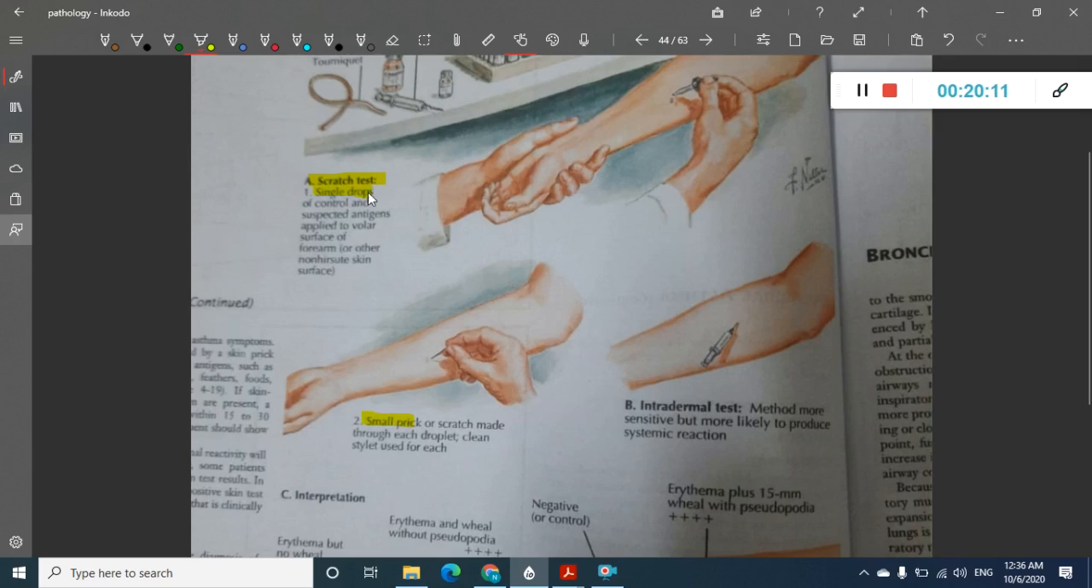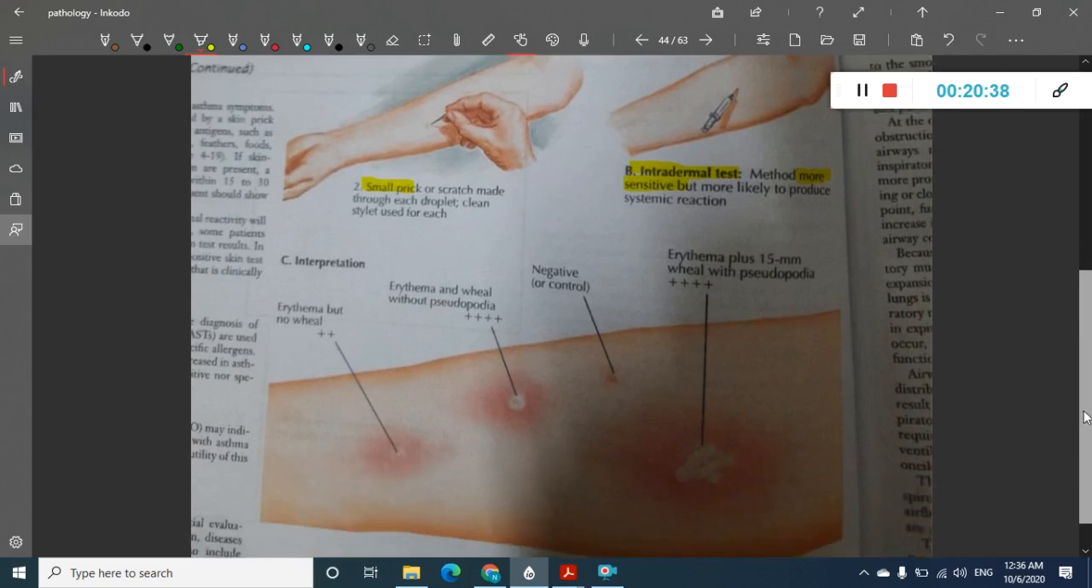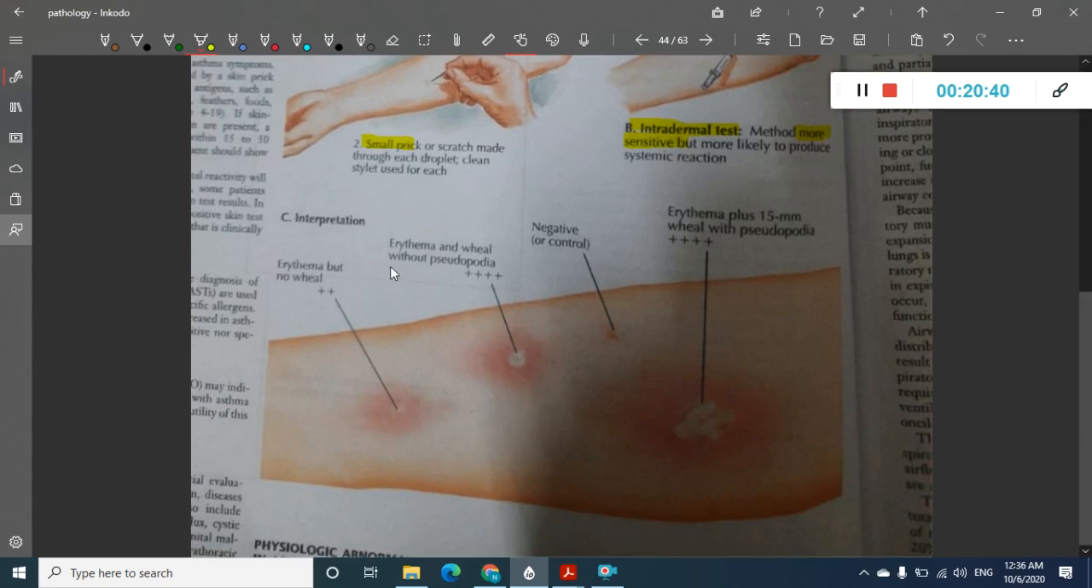First, a single drop of control is put, and one drop of antigen is also put, and then you prick or scratch it. As a result, the antigen goes into the dermis. That is the scratch test. There is one more test which can be done, that is the intradermal test. This intradermal test is more sensitive, and in this you inject the allergen intradermally. Once you inject the allergen intradermally, what is the interpretation?